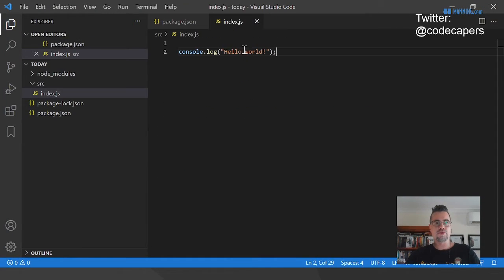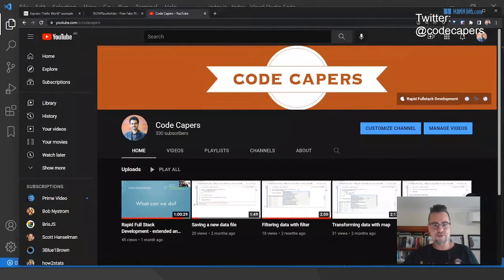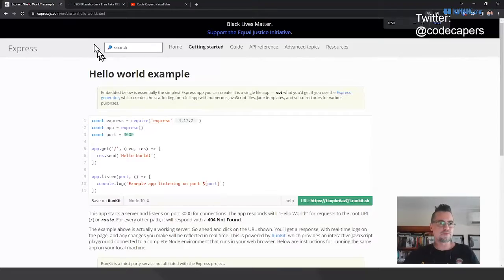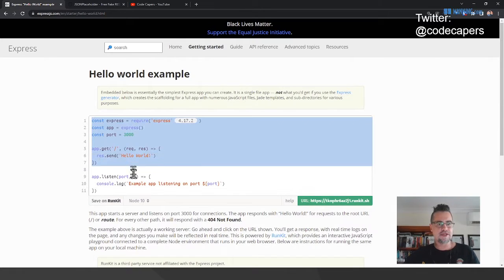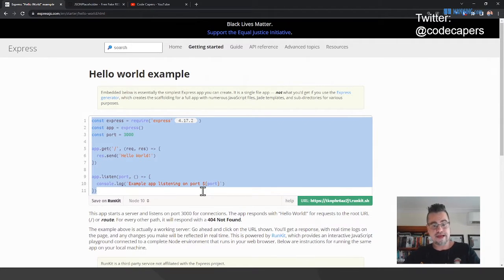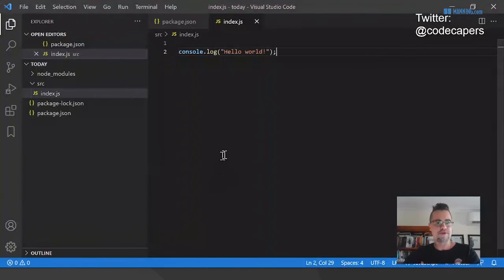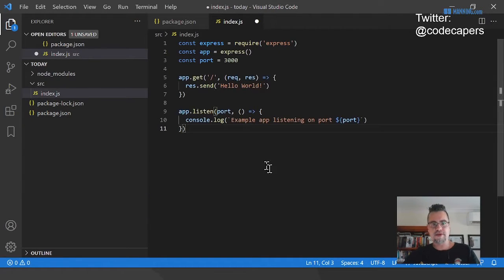Okay, so what are we going to do with Express? Well, I'm going to cheat. I'm going to actually go to the Express documentation and copy an example from there, which I've got open here. So this is just expressjs.com. I've just drilled into the hello world example. This is basically all I need, and I'm not going to do too much more than this. So rather than typing out all this code, I'm just going to copy that in. So it's a nice way to get started.